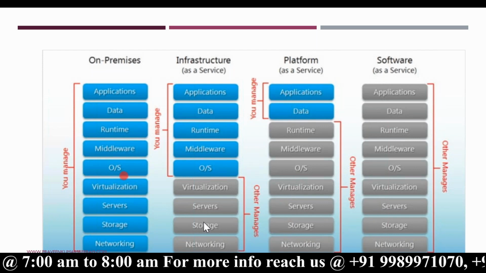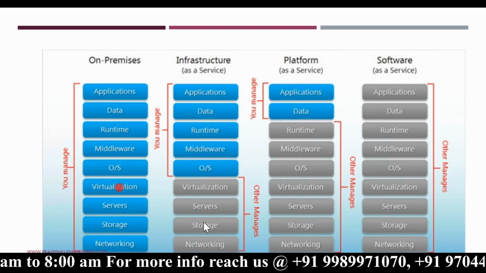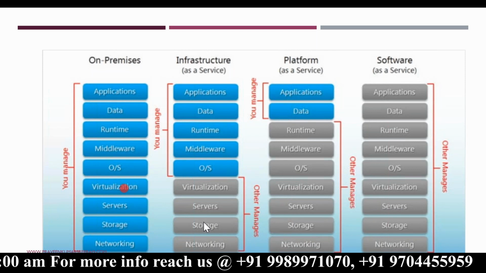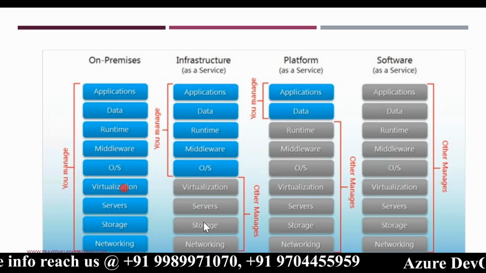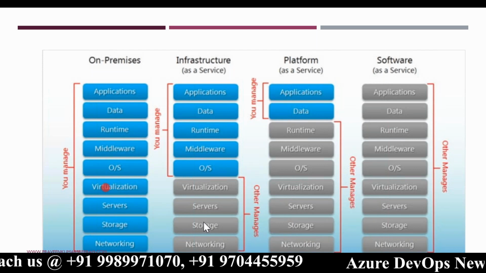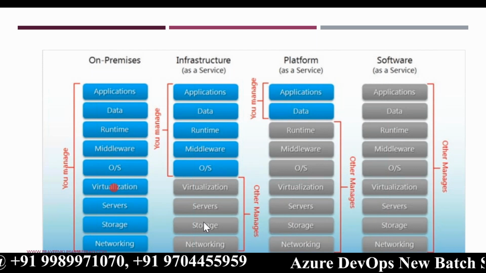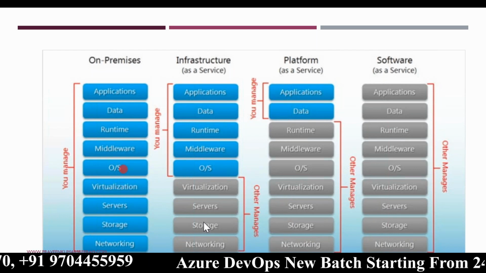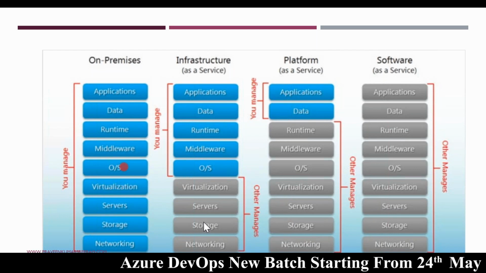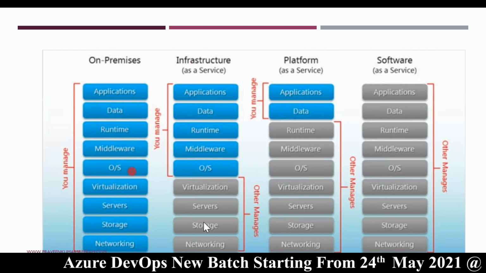For doing that virtualization, you need some special software like Hyper-V or VMware. And once virtualization is in place, you need to set up operating systems. There's a lot of work here.